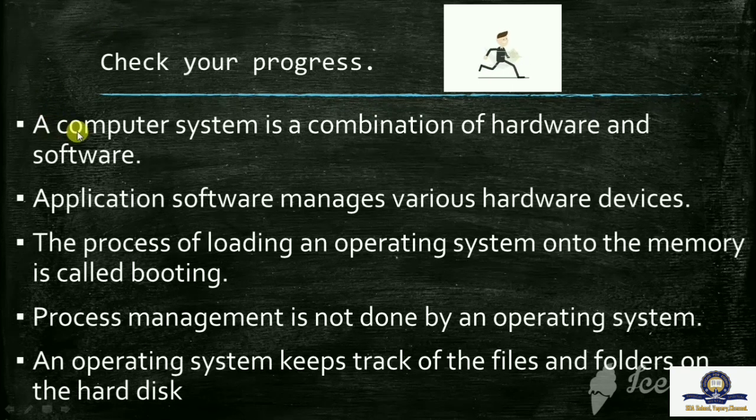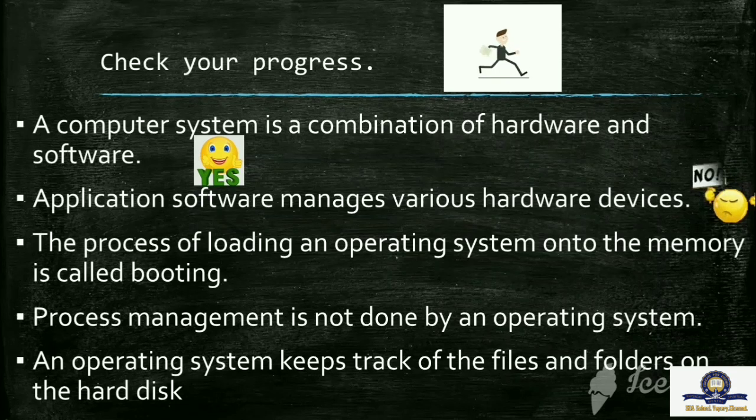The first question is, a computer system is a combination of hardware and software. Guess your answer. Yeah, your guess is correct. This is a correct statement. Now the second one, application software manages various hardware devices. Yeah, your guess is correct. This is a wrong statement, because application software manages various software devices, not hardware devices. So this statement is wrong.